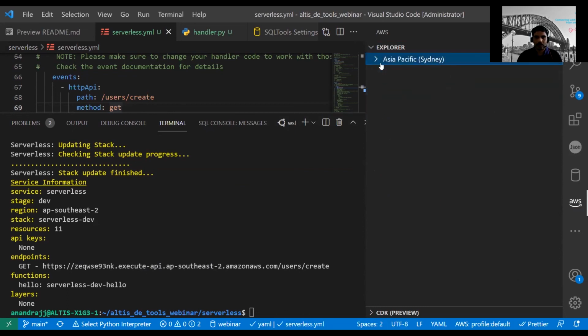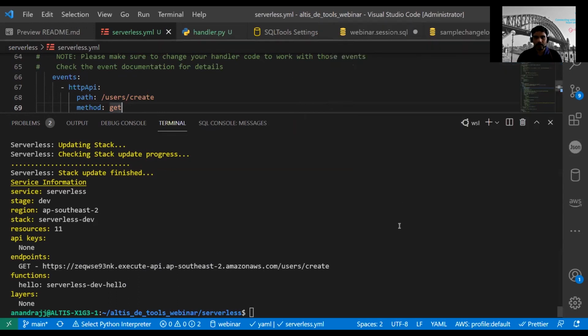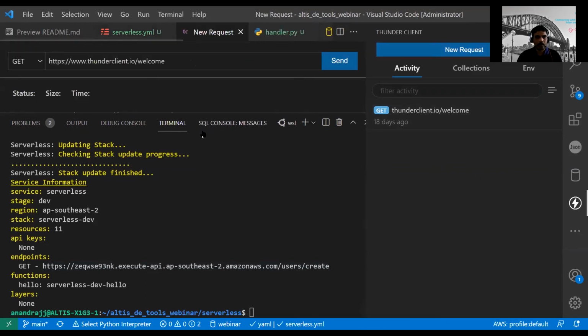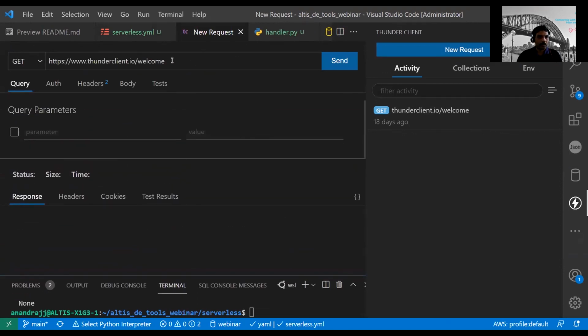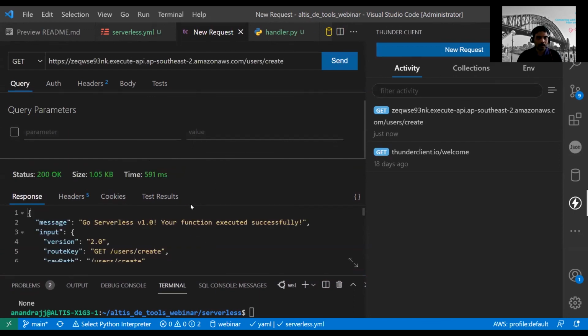Okay, let's close this one and copy this. Right click and go to Thunder client, which is a REST API client similar to Postman, and create a new request. Let's bring this down. Copy this. Since there are no security parameters like a token, user ID or password, we can just query this one. Yeah, our API worked. It's as simple as that.